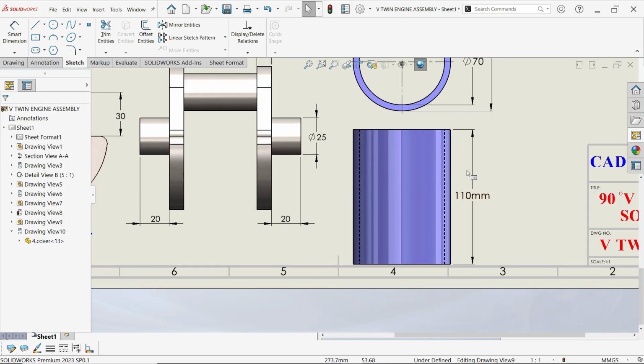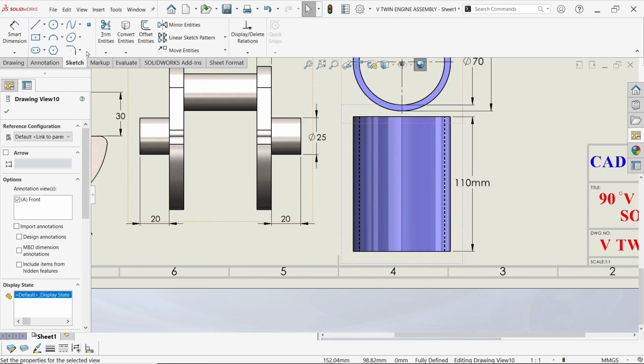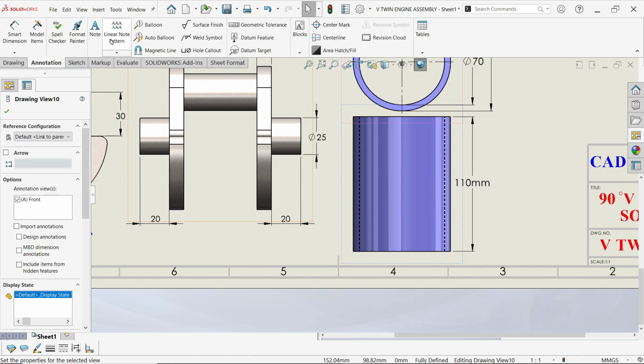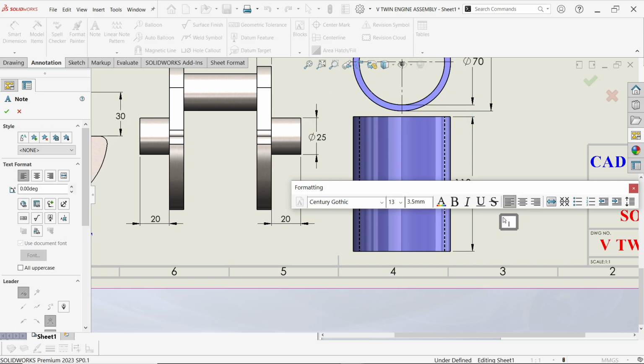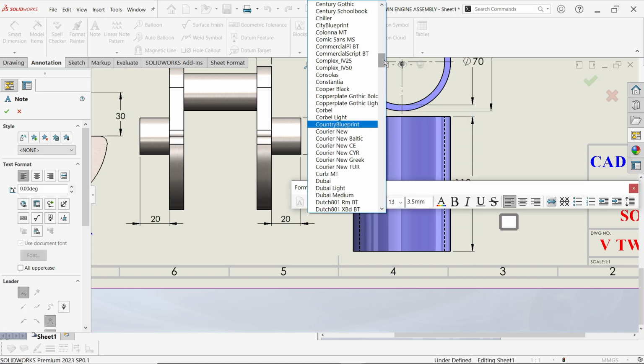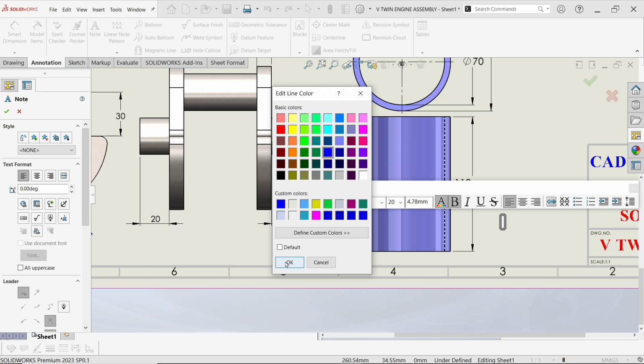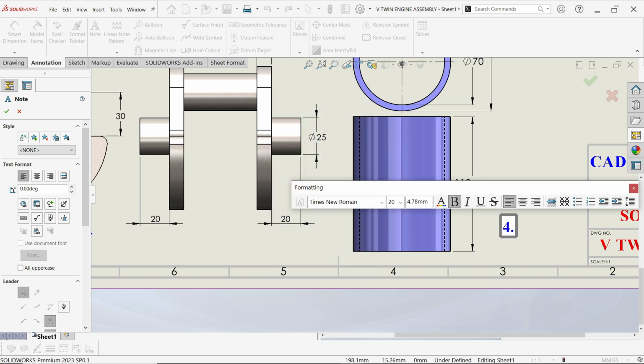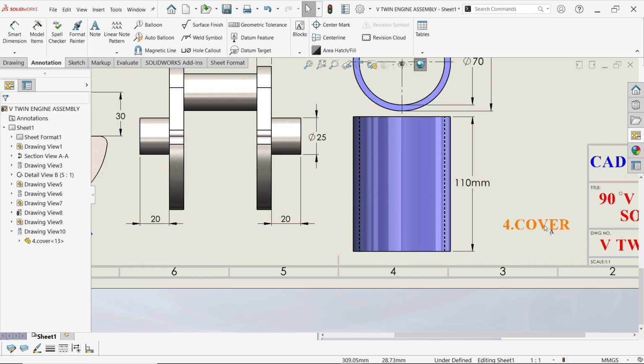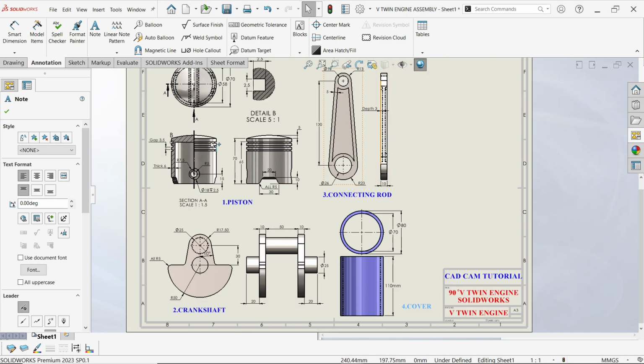Okay. I am going to change all this. We already did, but 4, and this is going to be, we named it cover. Say OK and place wherever you want. Okay, we already did this.